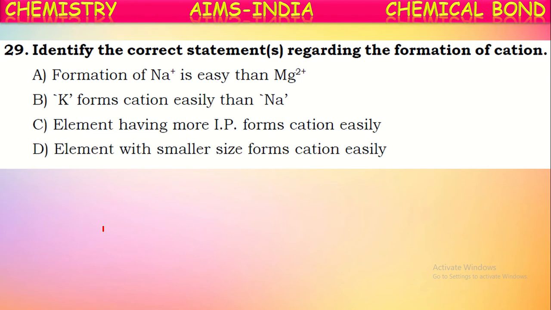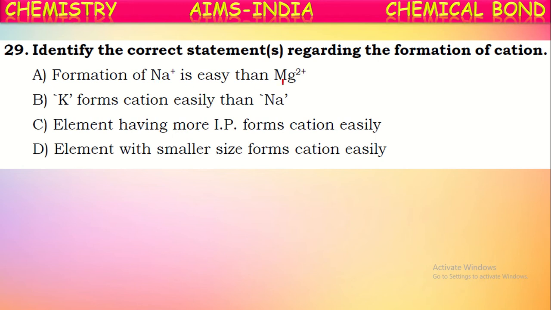Okay, next question. Identify the correct statements regarding the formation of cation. The first one: formation of Na+ ion is easier than Mg2+. Yes, it is correct, because sodium has only one valence electron. By losing that one electron, it becomes stable. So Na+ is formed easily.